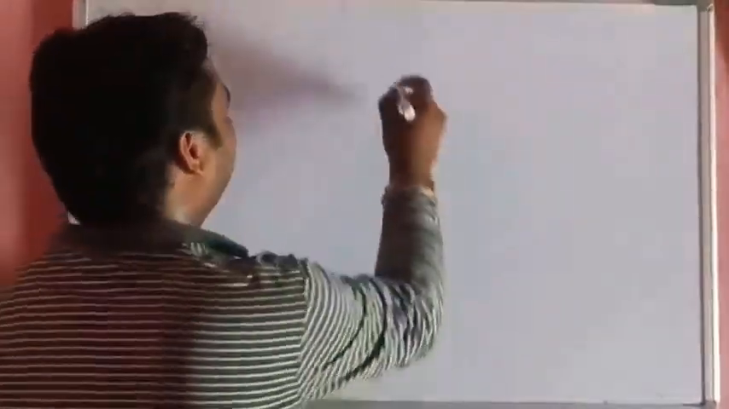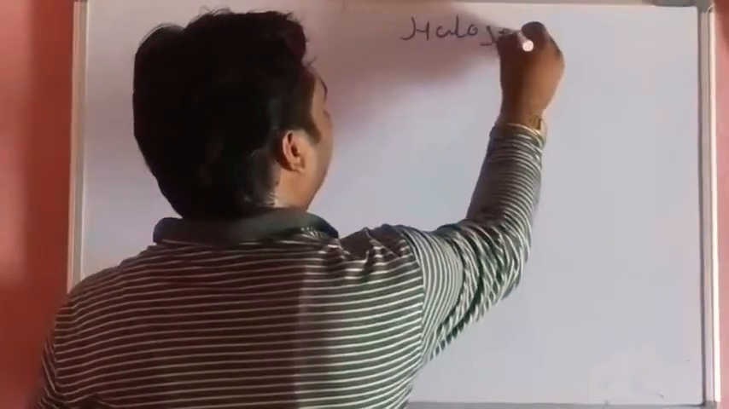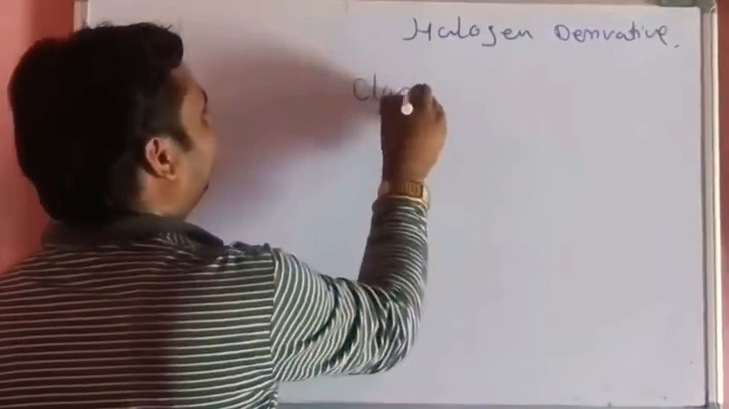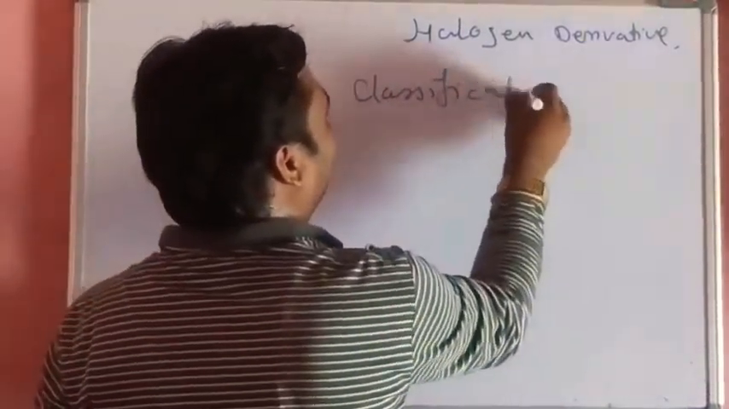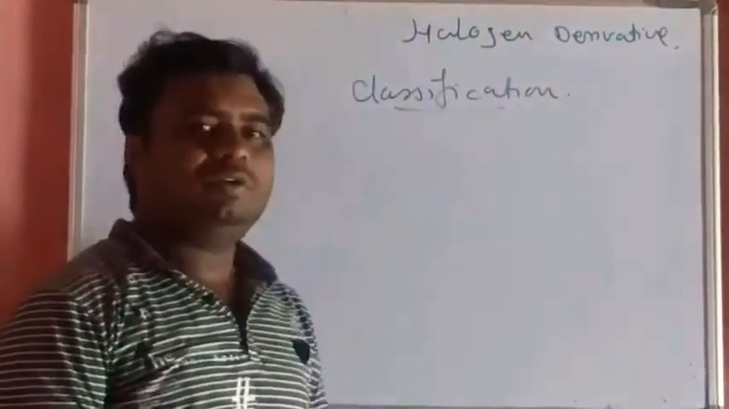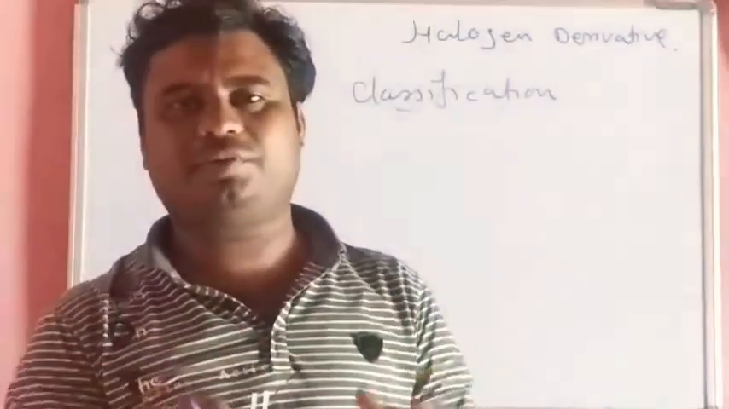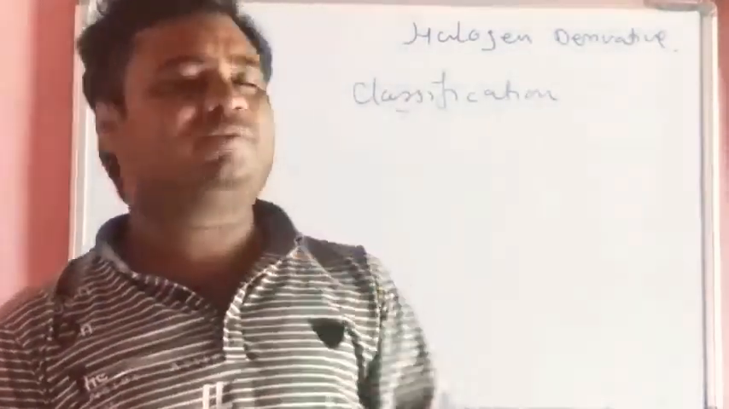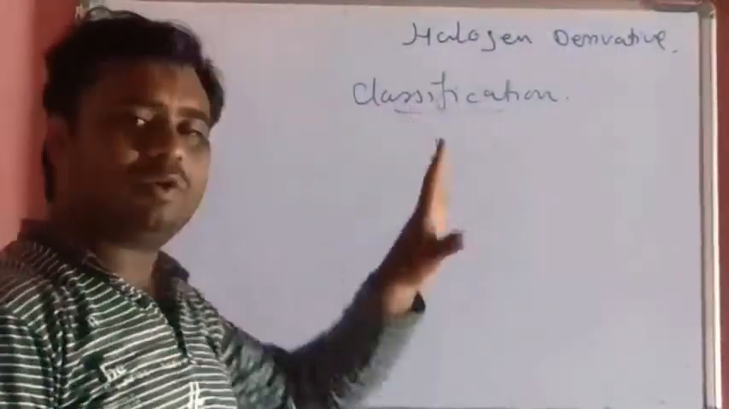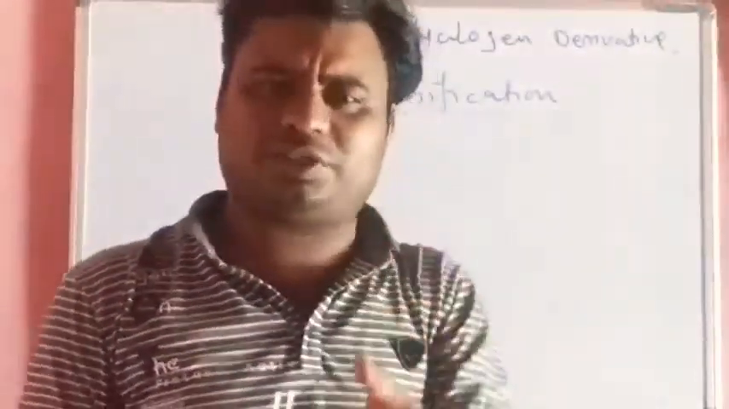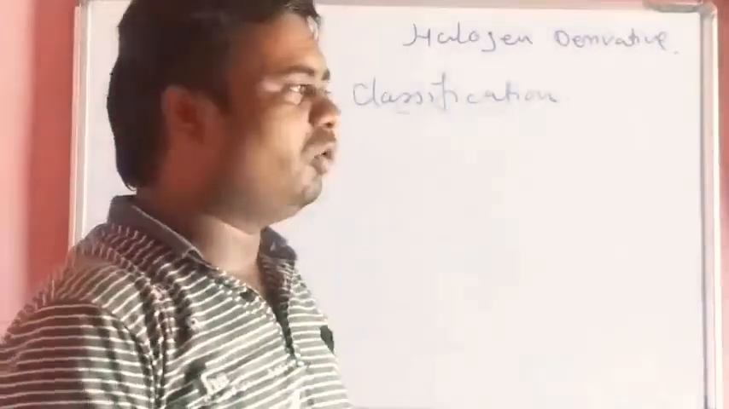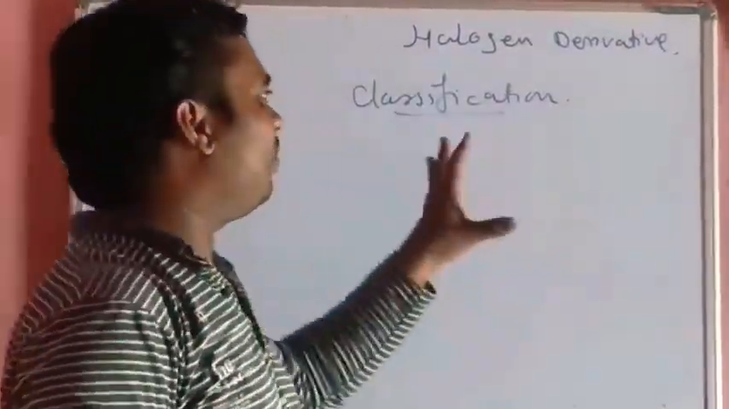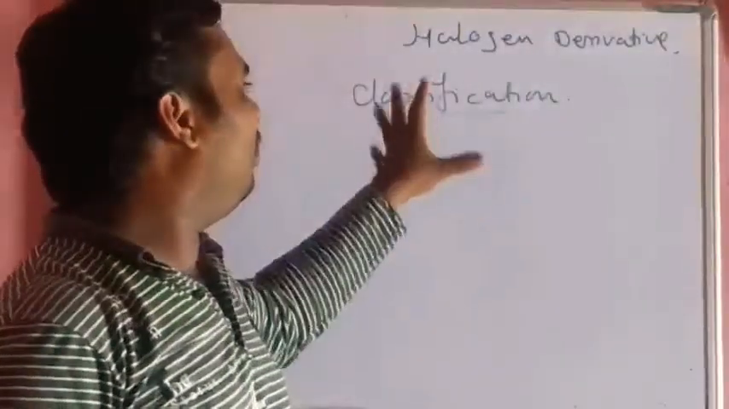Halogen derivative classification. Last lecture we classified the halogen derivative on the basis of the types of carbon to which the halogen atom is attached. Further, we are going to classify the halogen derivative on the basis of the number of halogen atoms attached to the alkyl group. So, let's start. This is the most important topic, generally asked for 4 marks, and now we have to discuss it in detail.